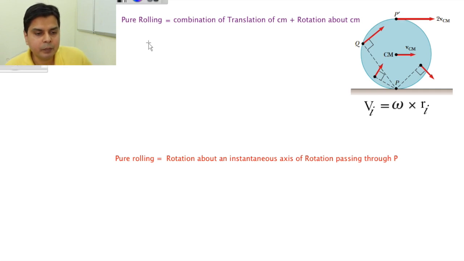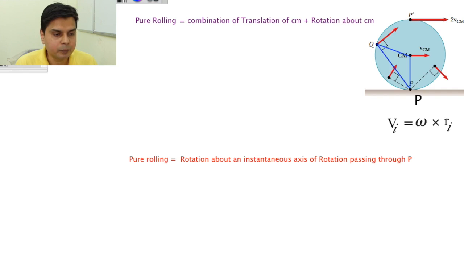Now say pure rolling can be treated as combination of translation of center of mass plus rotation about center of mass, or it can be treated as rotation about an instantaneous axis of rotation passing through this P, point of contact. Now these two approaches are exactly same. I will show you how. You see, first of all, suppose I have taken an arbitrary point, say Q, and I have to find the velocity of this point Q. Using this method, what will I get?